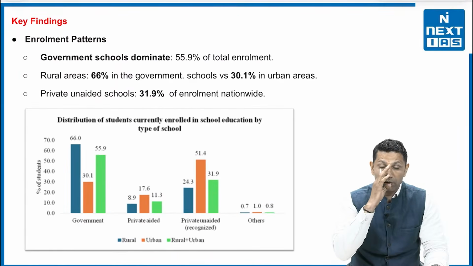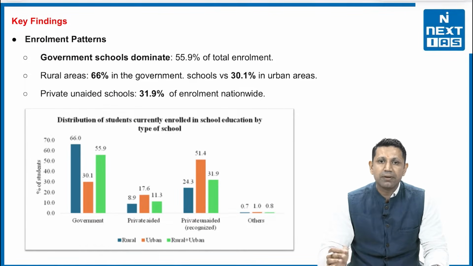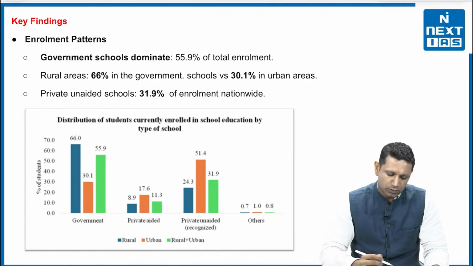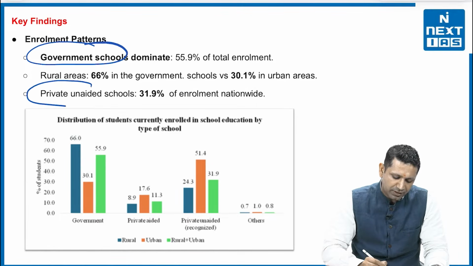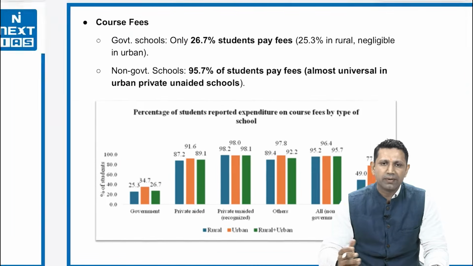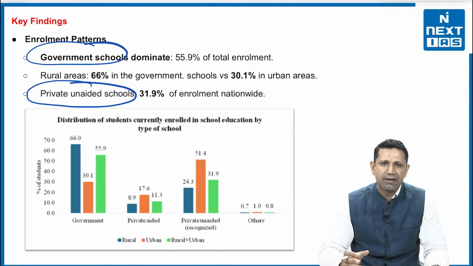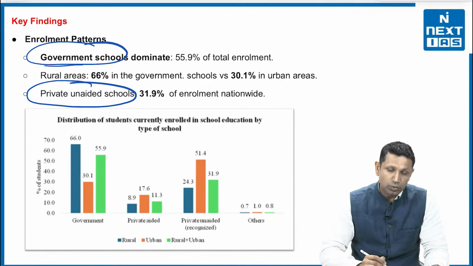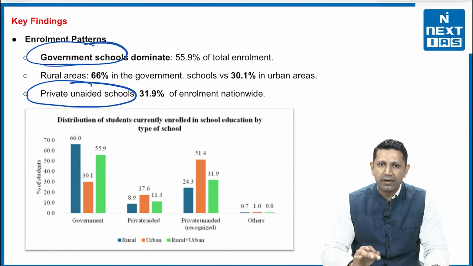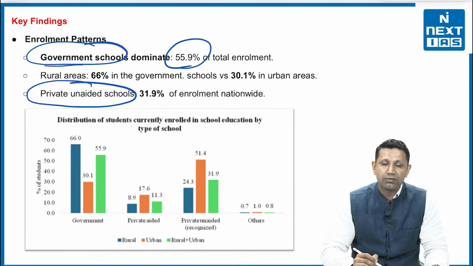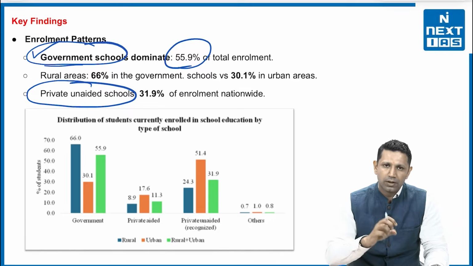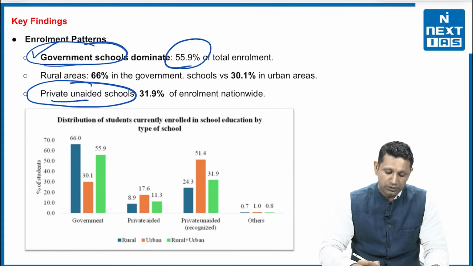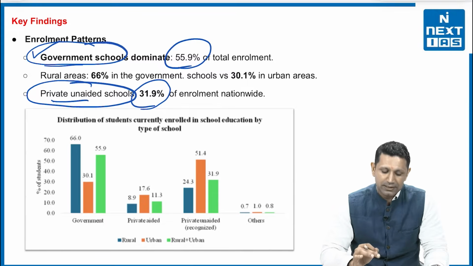First of all, the enrollment pattern we are going to see. So how the students are being enrolled. There are basically two types of schools. One are government schools and one are private unaided schools. Other schools include government aided schools or there can be private aided schools as well. In the government schools, the enrollment is actually dominating. 55.9% out of total 100% students are enrolled in the government schools itself. So basically more enrollment is seen in the government schools, whereas in the private unaided schools, 31.9% enrollment is seen.